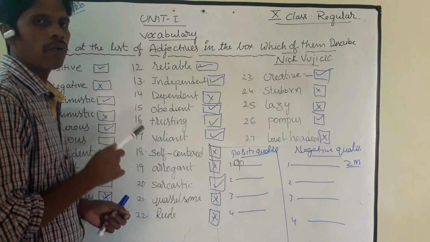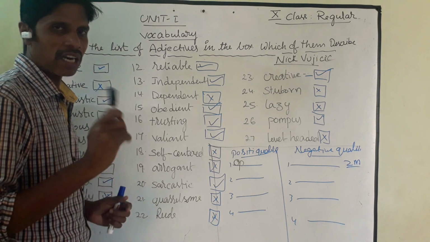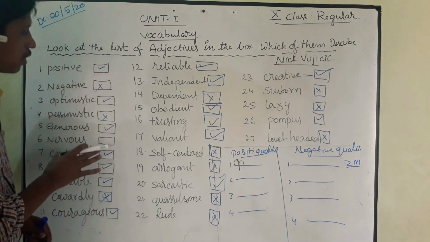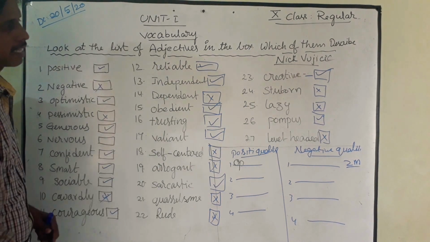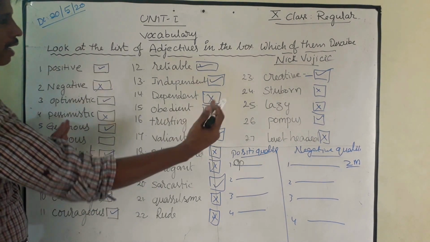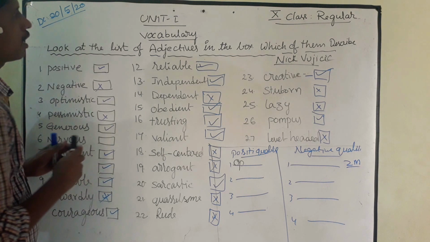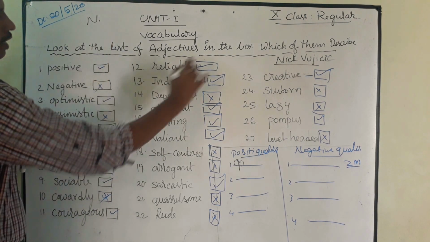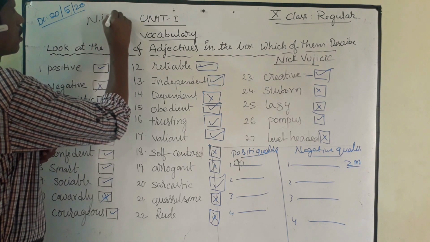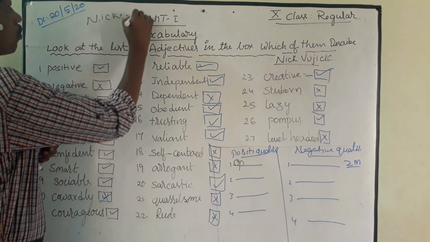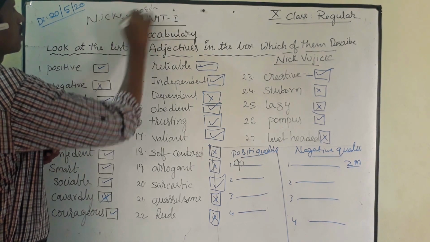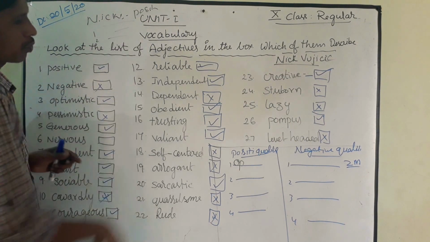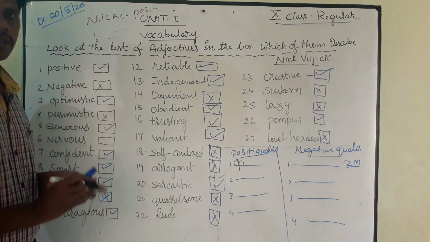You have to note it down in your notebook, running notes, or else, if possible, pause the video and write all these things. Keep the headings negative qualities and positive qualities in your notebook. Copy and write like this, Nick's positive qualities, and write under 1, 2, 3 like this. You have to write. Understand?